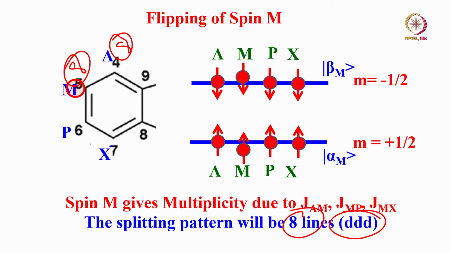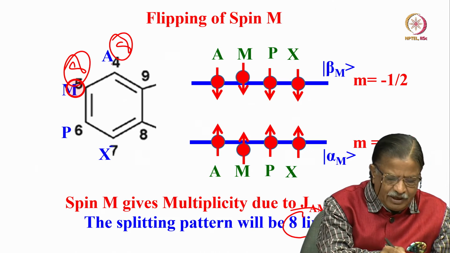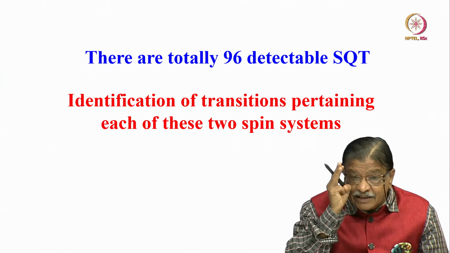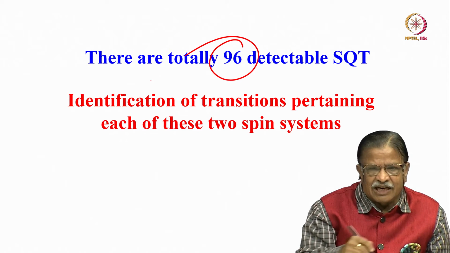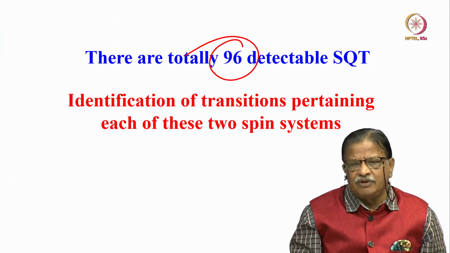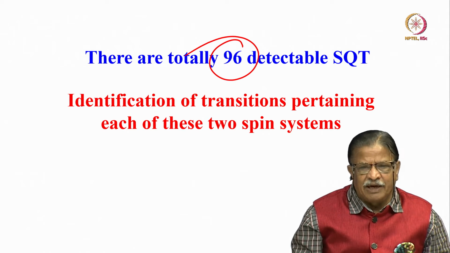Similarly, P and X also give 8 lines each. So how many peaks do we get? Totally 8 into 4 spins, 32 peaks. But there are 3 such phenyl rings. So that means there are 96 transitions possible that can be detected in this molecule with 3 phenyl rings which are well separated, isolated.